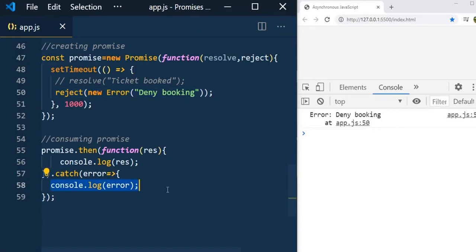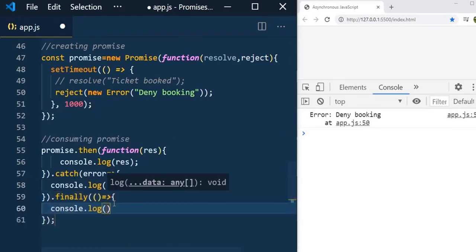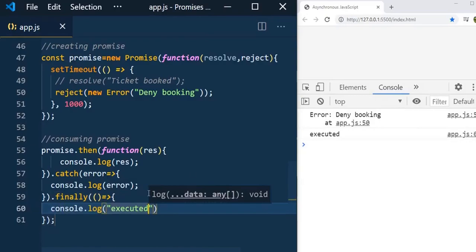And when to use finally. As you know, irrespective of successful or failure conditions, finally will get executed. In promises also, it acts the same way. Finally, even though you have an error, the finally block will get executed.